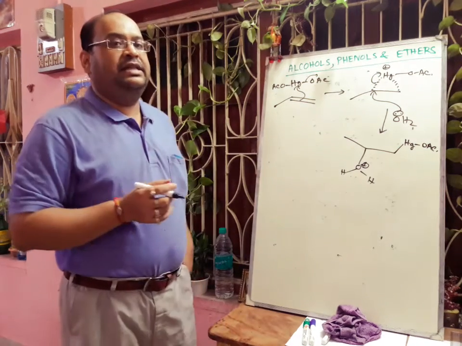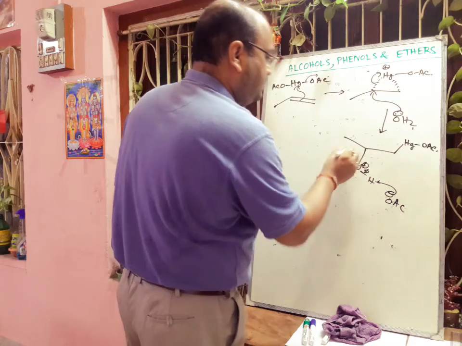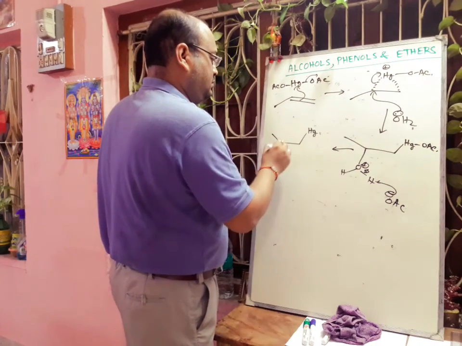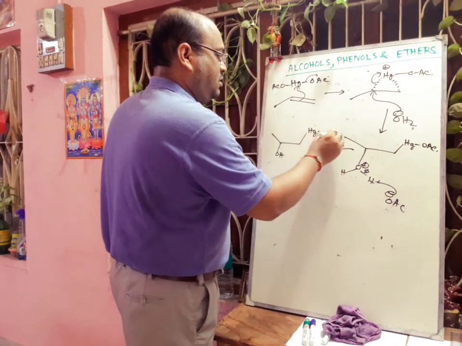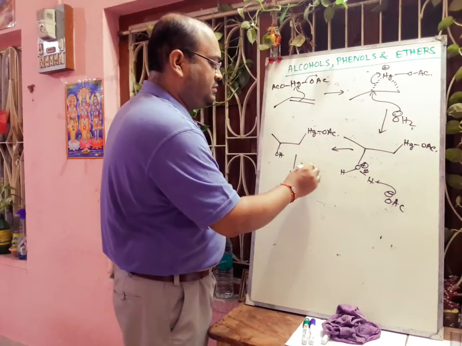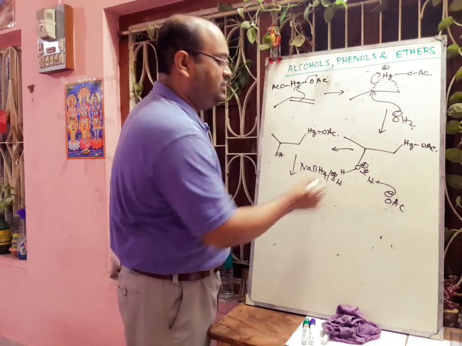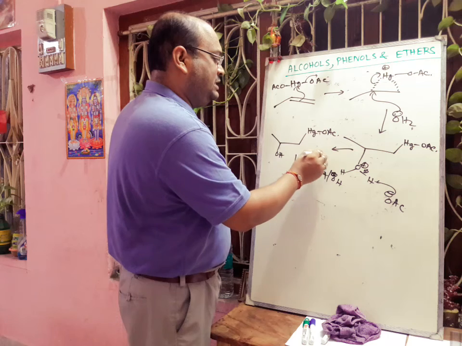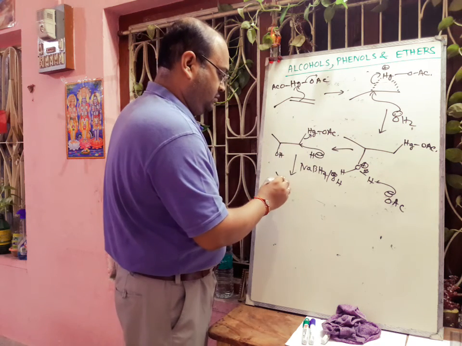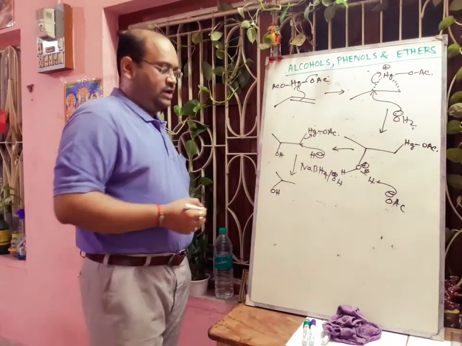In the next step there will be deprotonation by that OAc minus, and we will get this compound. Then we have to use sodium borohydride. We know that in presence of OH minus, sodium borohydride is a hydride donor. So hydride will attack here, and this carbon mercury bond will break, and finally we will get the alcohol product.